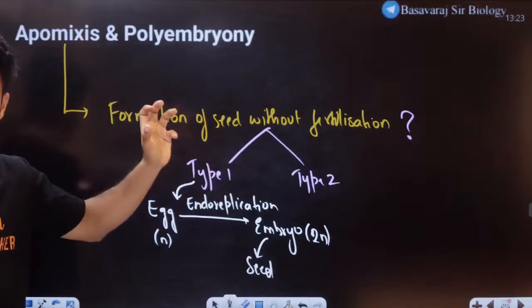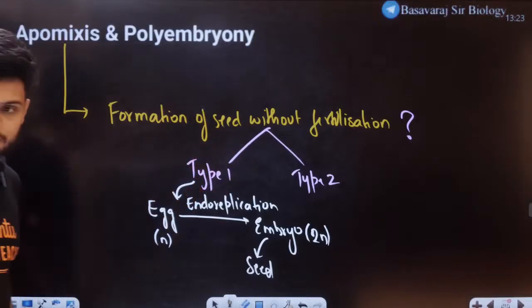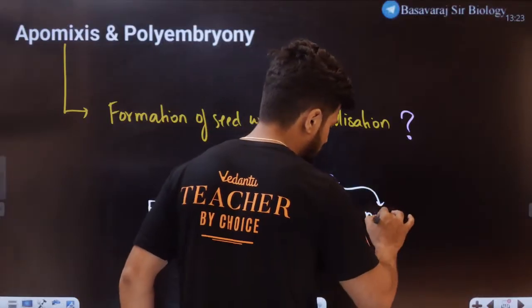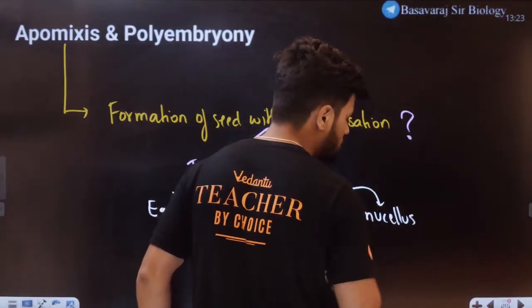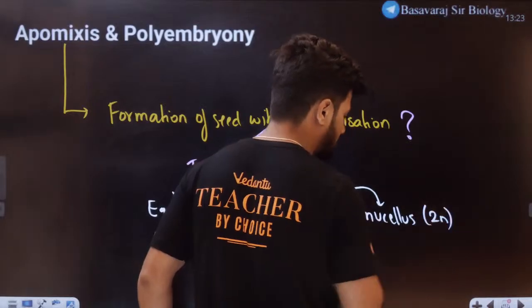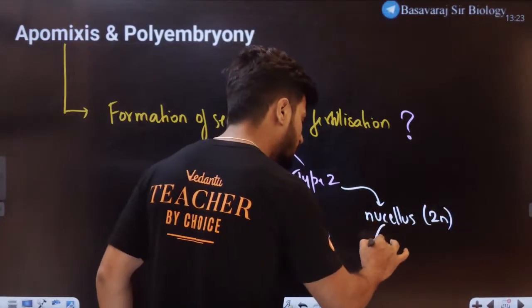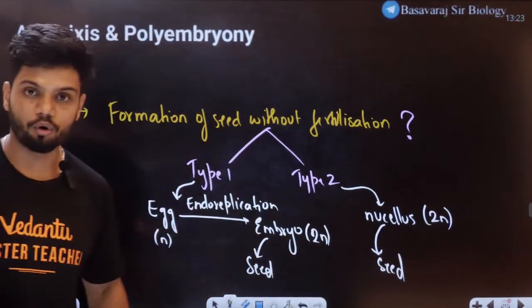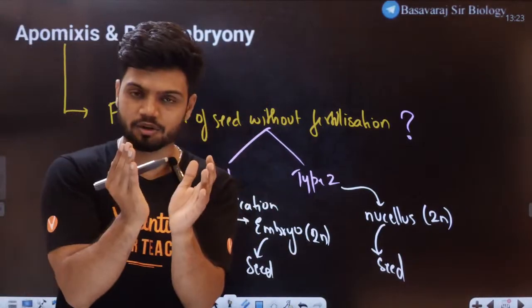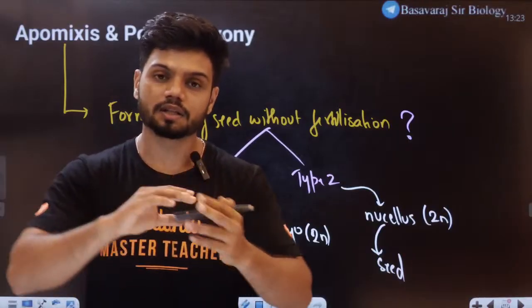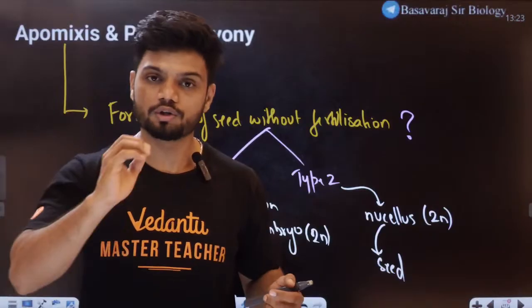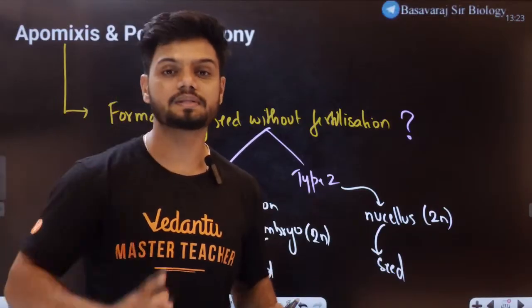What is type 2? In type 2, the nucellus, which is diploid already, will give rise to the seed. The nucellus is around the embryo sac. The nucellus becomes the embryo and then becomes the seed.